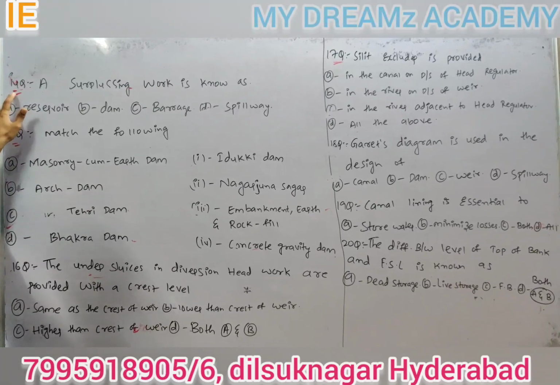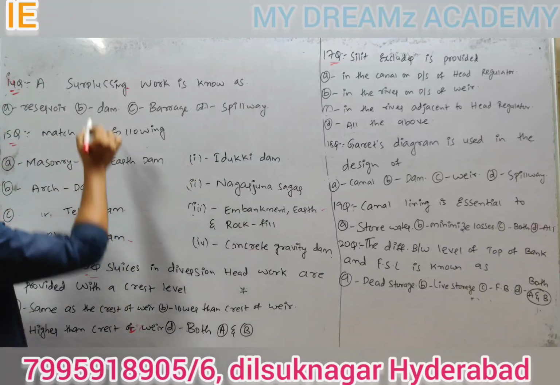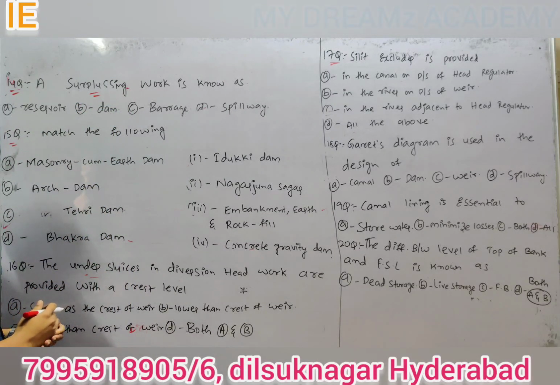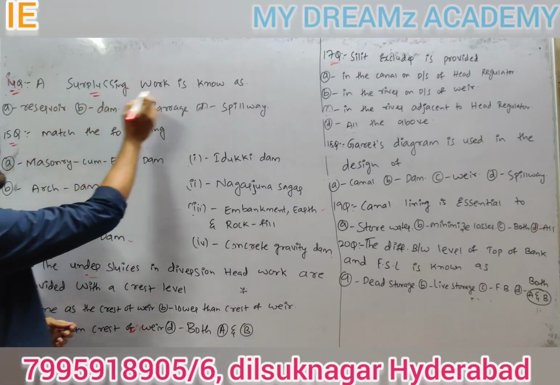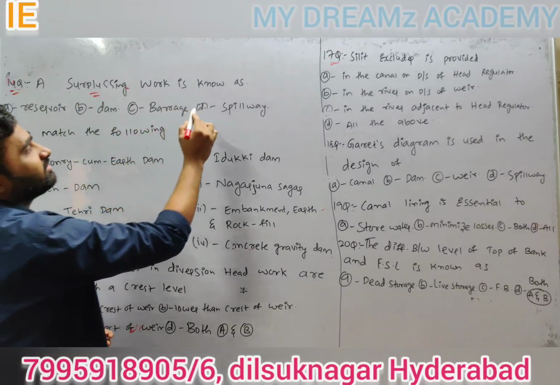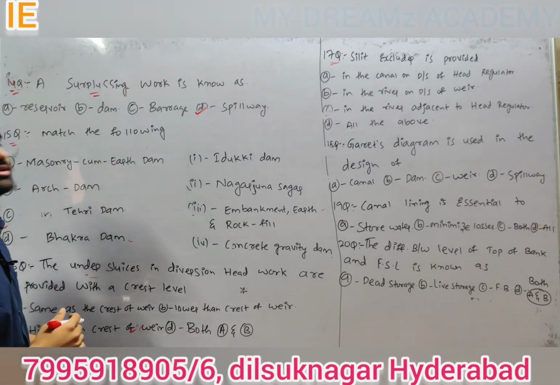Coming to the 14th question. A surplusing work is known as. Surplusing is a new word, but simple to answer. A surplusing work is known as reservoir, dam, barrage, spillway. So answer is spillway. A surplusing work is nothing but spillway.